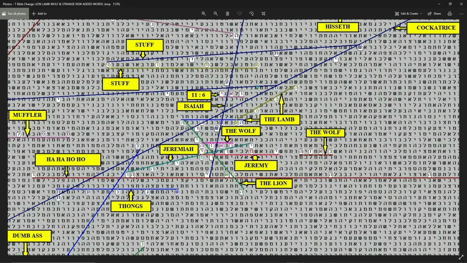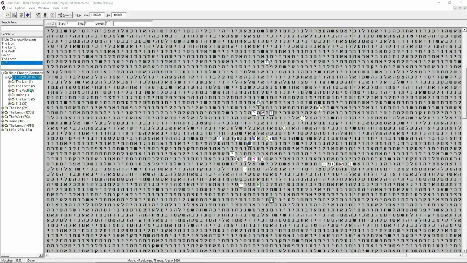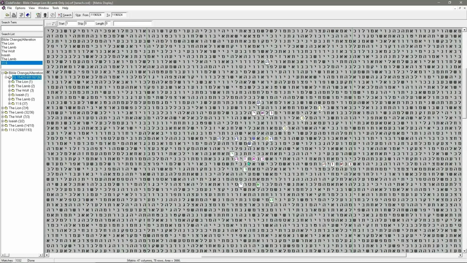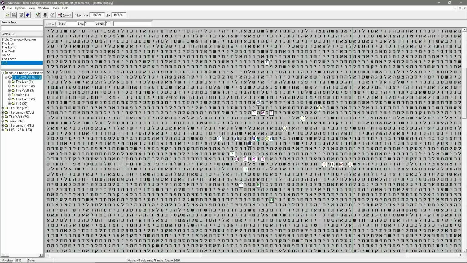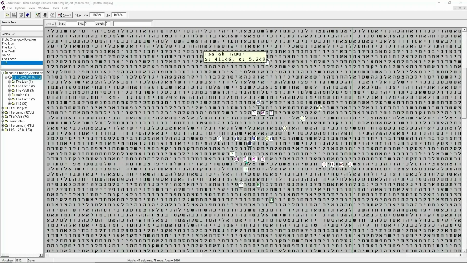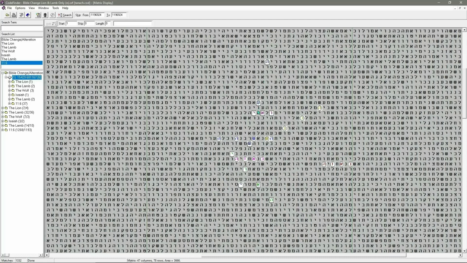I'm going to just focus on this particular bit with the lion and the lamb and the wolf coming in here. And I've got that already in Code Finder right here. So as you can see we have two lots of the wolves in on skip 2, -2. So we have the wolf twice over coming into the fold here where there's the lion. So you've got the lion, the lamb. Twice over we have the lamb, and also Isaiah. We have Isaiah coming right across 11:6. So even the actual verses crossing right over.